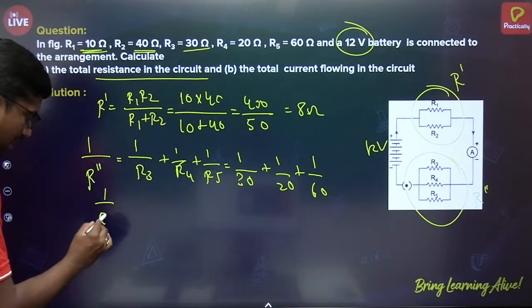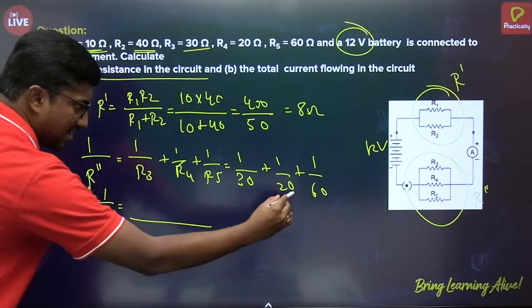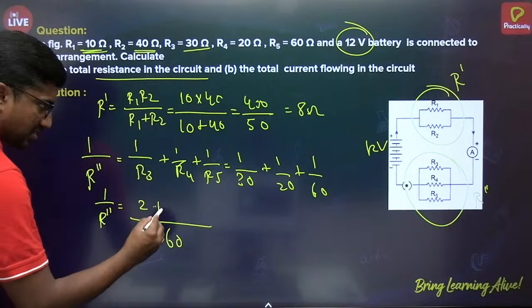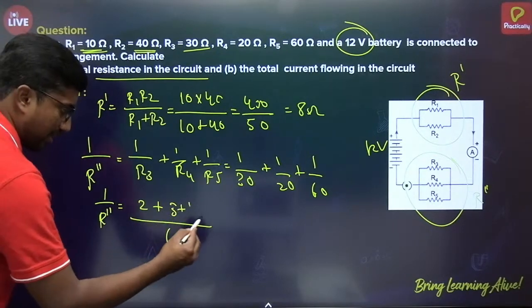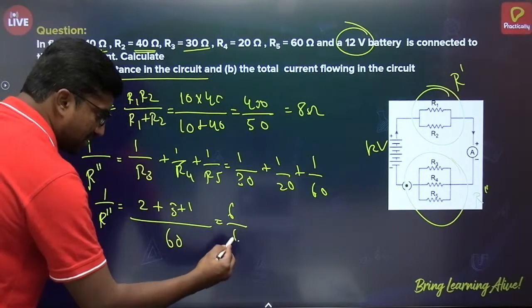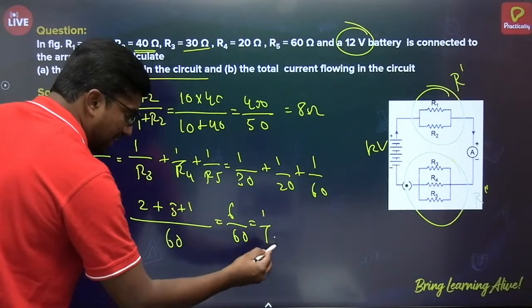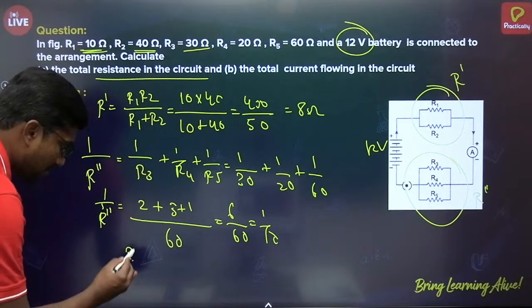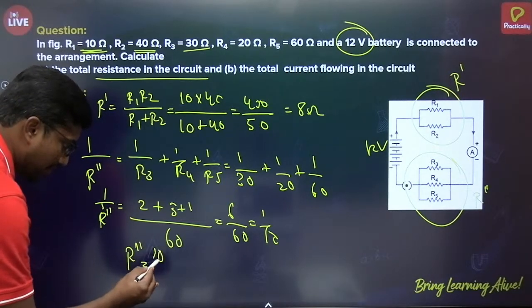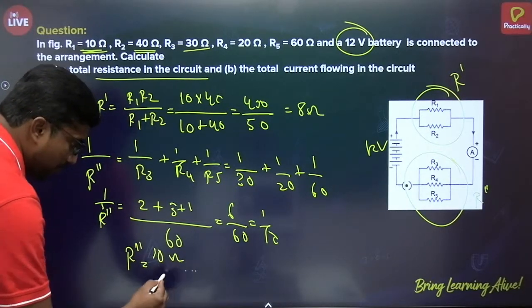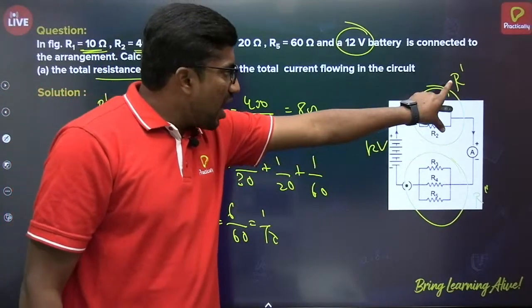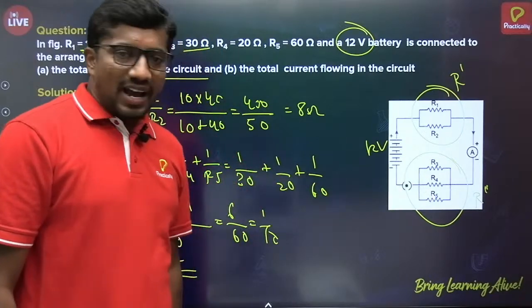1 by R double dash is equal to, the LCM of 30, 20, 60 is 60. 30 twos are 60, 20 threes are 60, 60 ones are 60. So we will be having 6 by 60, that is 1 by 10. 1 by 10 is 1 by R double dash, so R double dash is 10 by 1, that means 10 ohm.